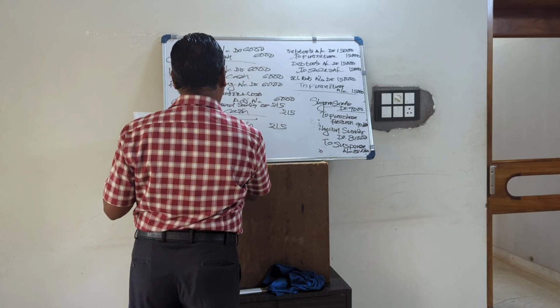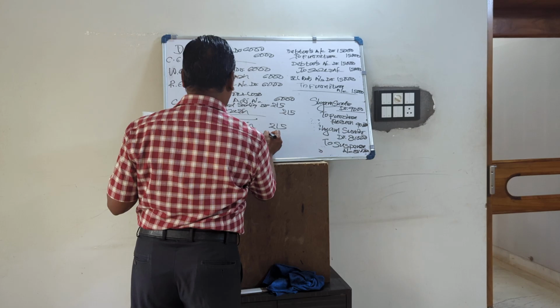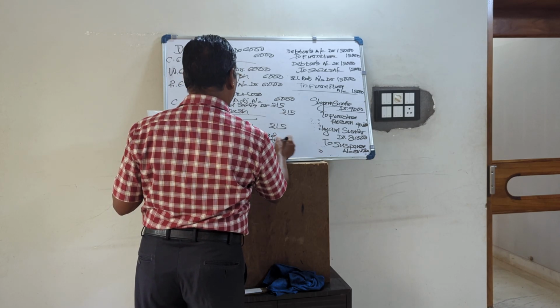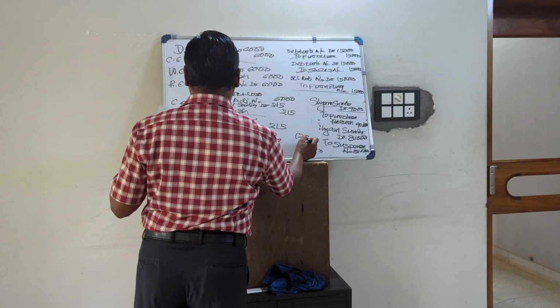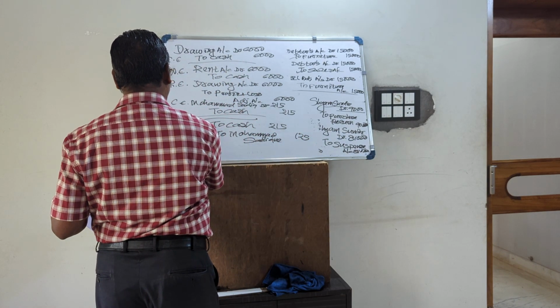So nothing is debited. Cash is correctly credited 215, and Muhammad Sadiq is wrongly credited with a different amount, 125. So in the rectification entry, what will we do?